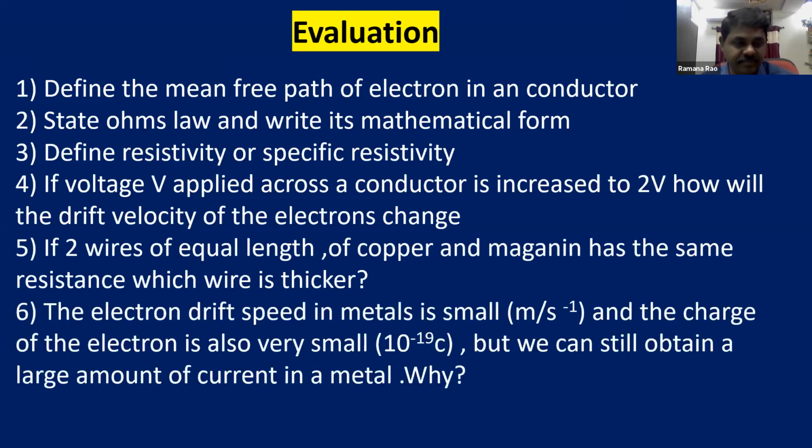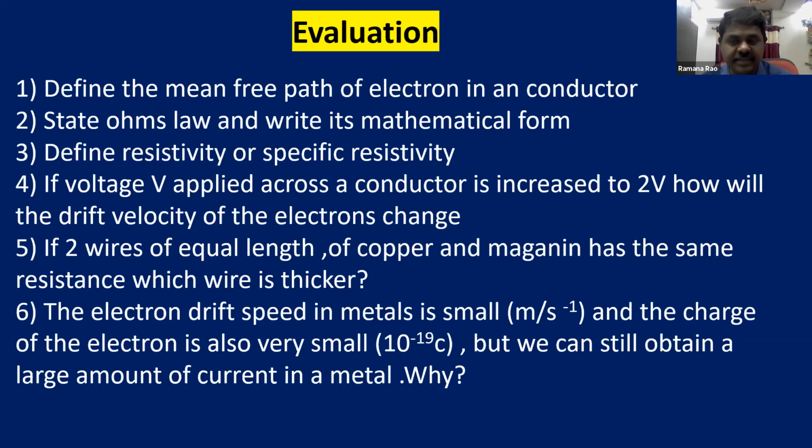And this is a problem. Drift speed is given. Though drift speed is very small, we can still obtain a large amount of current in metals. Why? In these materials the drift speed is very small, they are going to move with a very slow velocity.